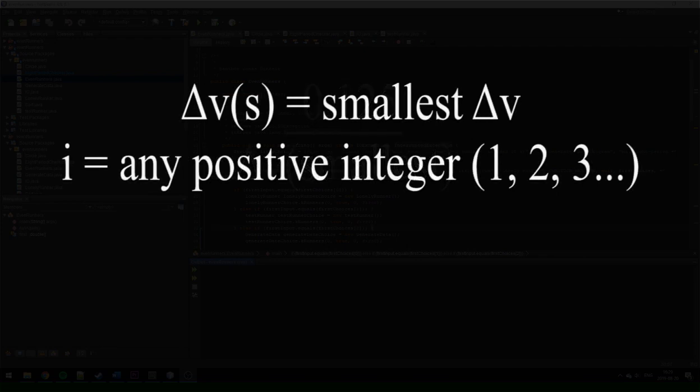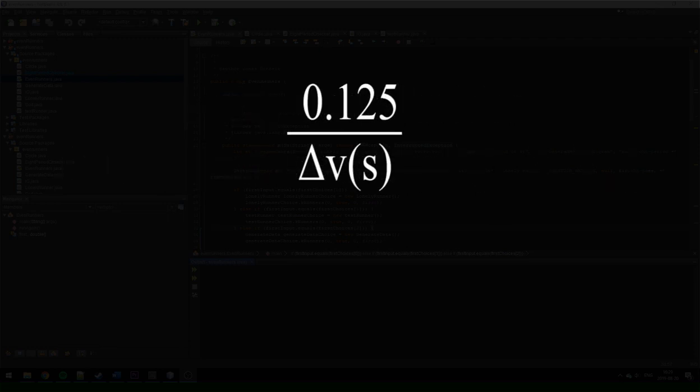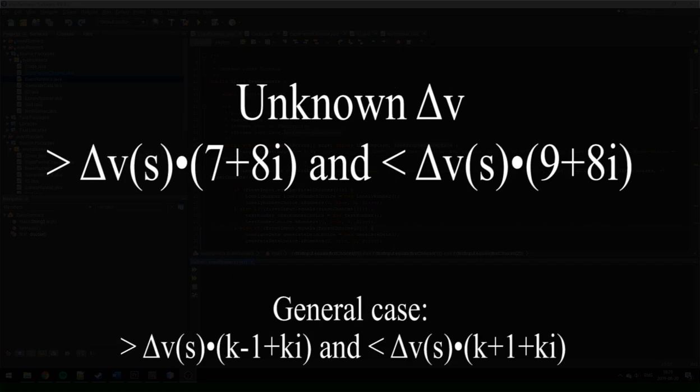Let's call the smallest one delta vs, and let's also introduce a variable I, which equals any positive integer. If the runner isn't lonely at that exact time where t equals 0.125 divided by delta vs, there has to be another delta v with a value bigger than delta vs times (7 plus 8 times I), and less than delta vs times (9 plus 8 times I).